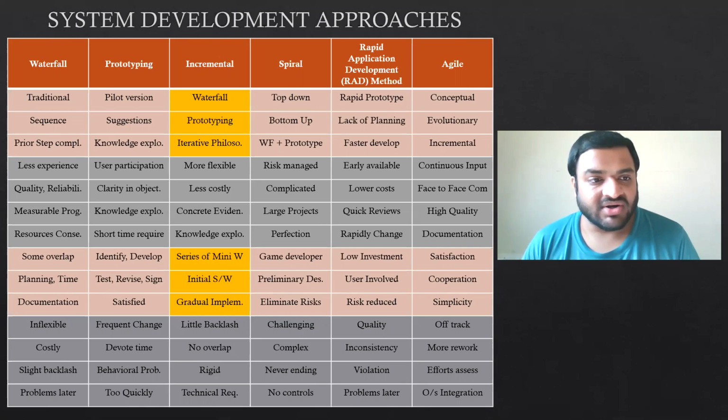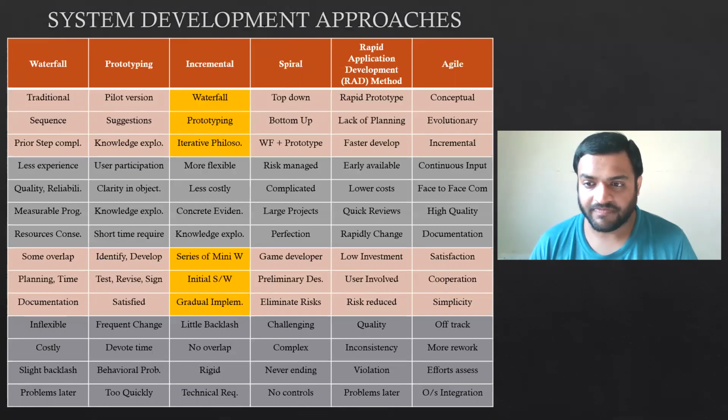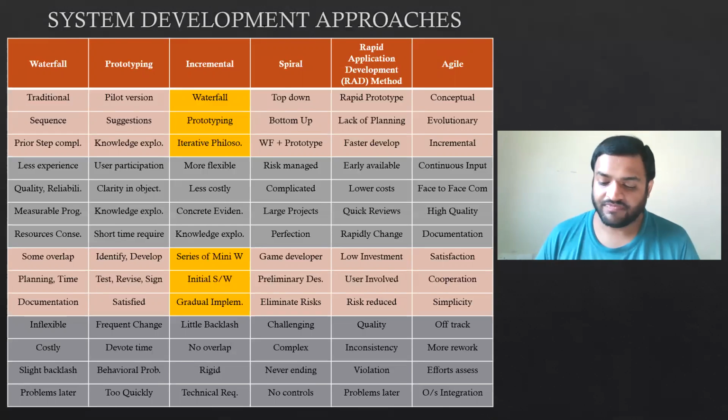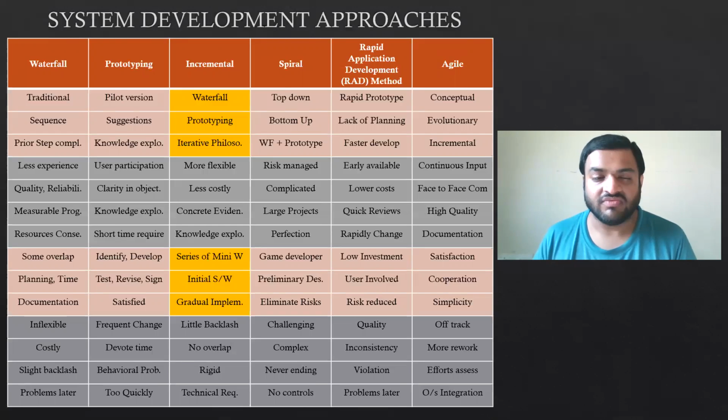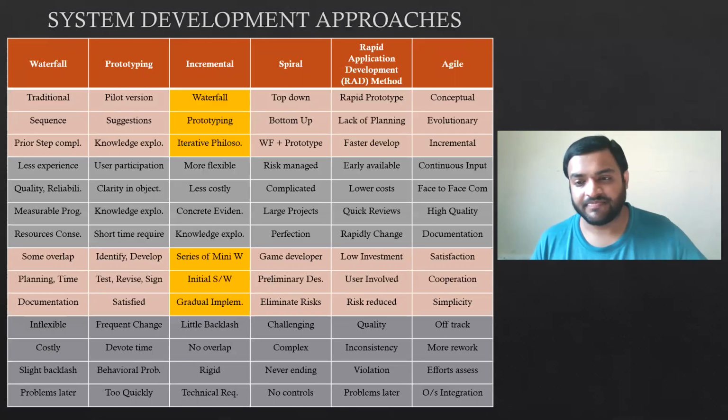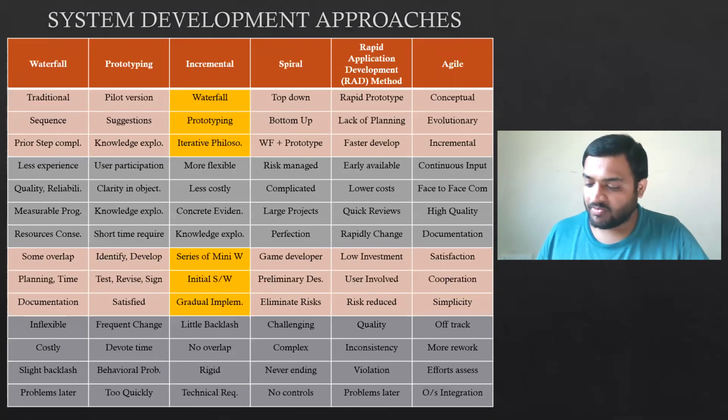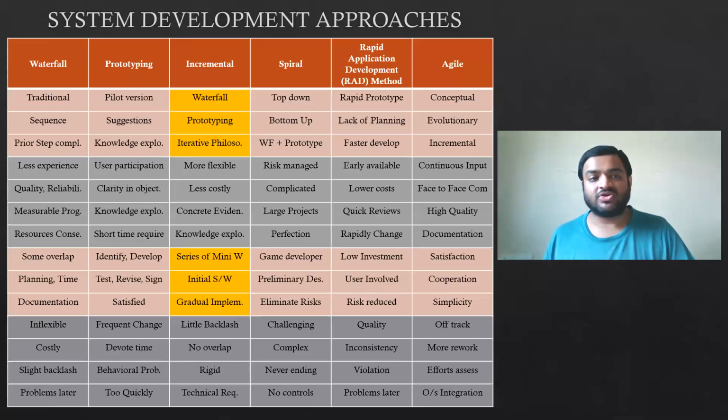Now first let's see what is a waterfall. Waterfall is a system development model. It is considered to be a traditional model. What is a traditional model? In waterfall, unless and until we complete process 1, we will not go to process number 2. And unless and until we complete process number 2, we will not go to process number 3. For waterfall, you can remember the process costing from your cost accounting, that first we will do process 1, then we will shift the output from process 1 to process 2.